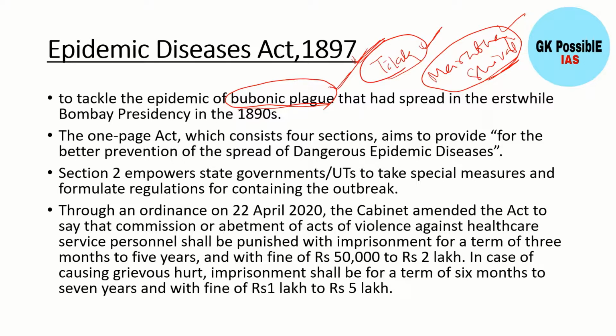This is basically a one-page act containing 4 sections, and it aims to provide for the better prevention of the spread of dangerous epidemic diseases. It gives the state governments and union territories power to take special measures and formulate regulations for containing the outbreak. And recently the central government amended the act in April 2020.